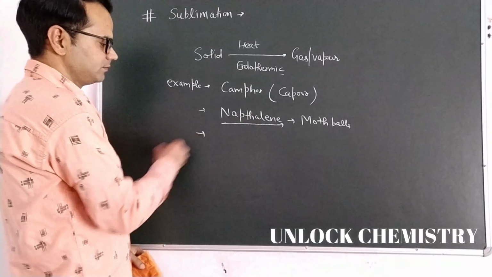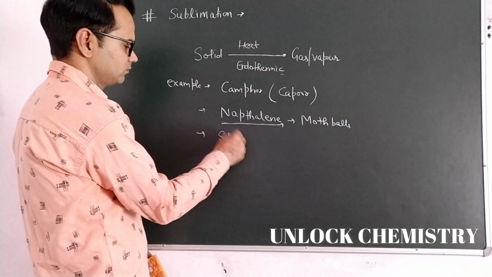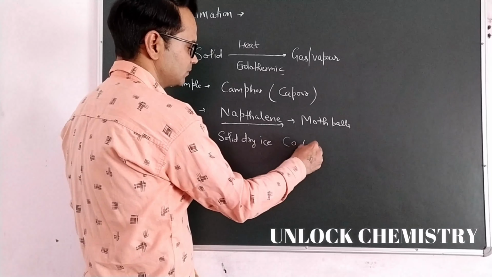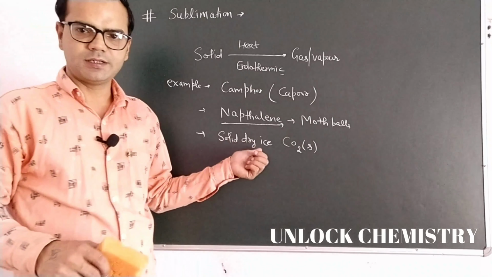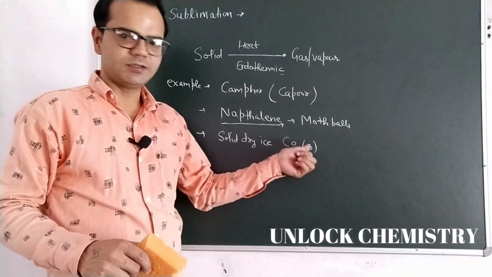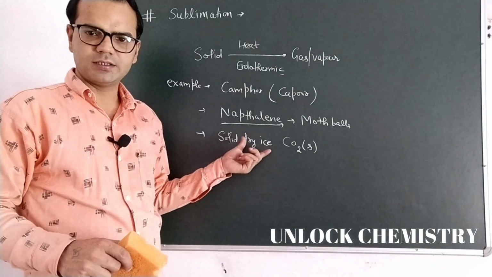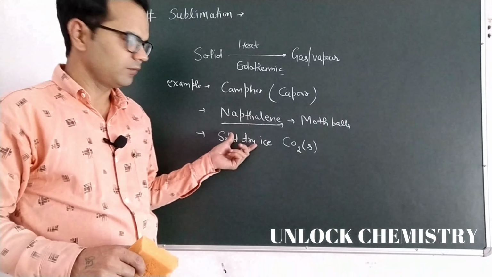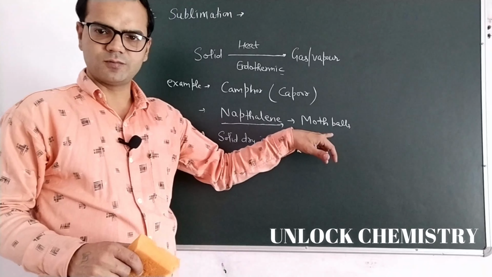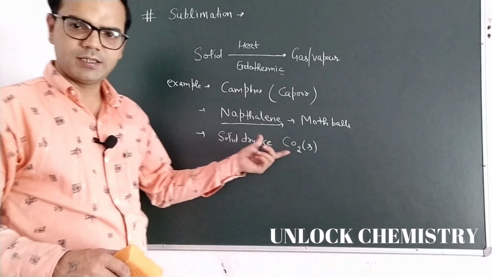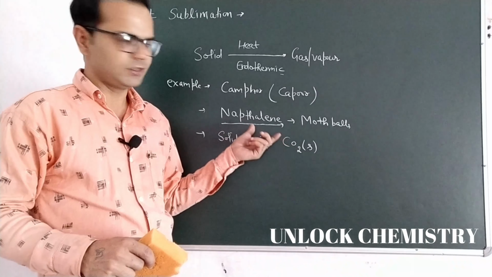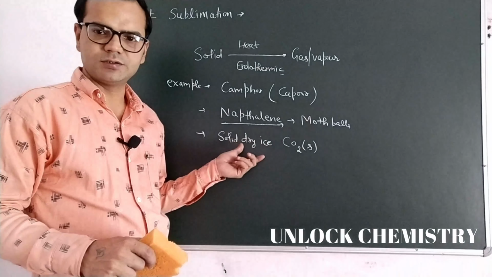Third example is solid dry ice. What is dry ice? When CO2 gas is converted into solid form, that is called dry ice. And this solid dry ice remains in solid form at a high pressure. At low pressure, it will readily convert into gaseous form again. So solid dry ice is stored at a high pressure. There is a question why solid dry ice is stored at a high pressure, because if there is a lower pressure, it will change into gaseous form.